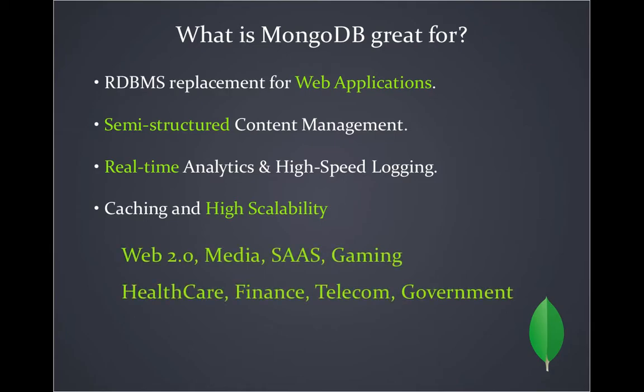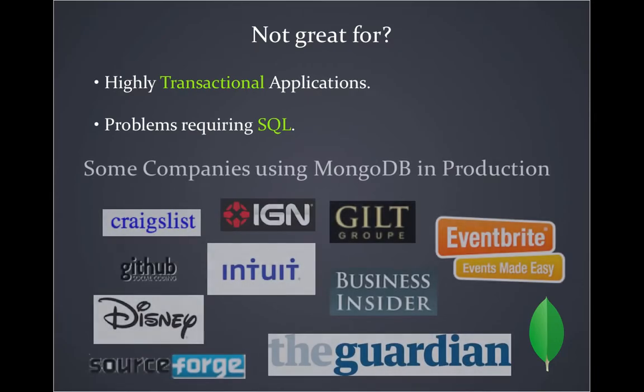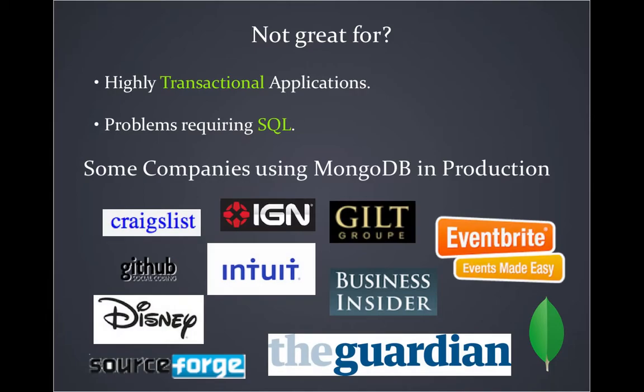So what are the best domains where we can implement it? Healthcare, finance, telecom, and the government sector also. It is not great for highly transactional applications, like most banking relational databases, so for transaction related applications we should not use it. Some companies are still using MongoDB in production, like GitHub and IGN. Those are big companies, and Disney also has production releases using MongoDB.